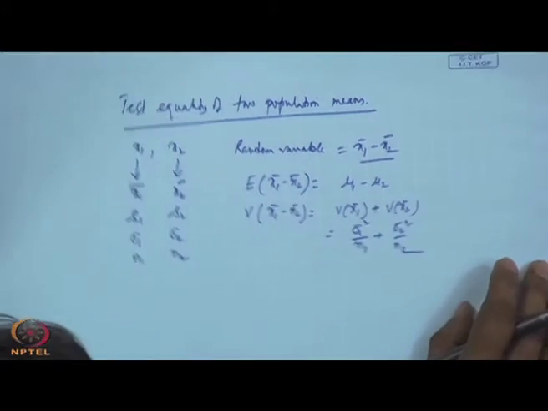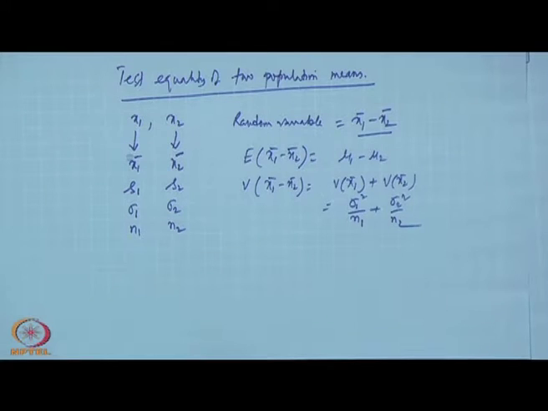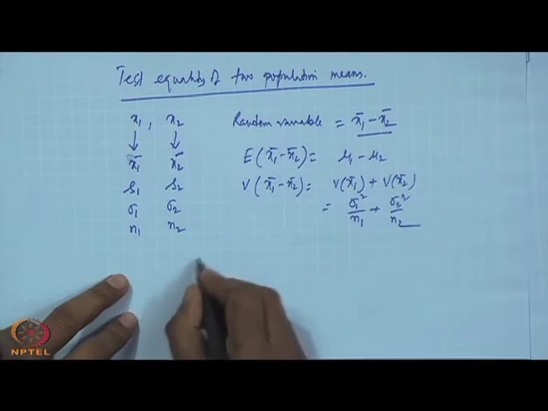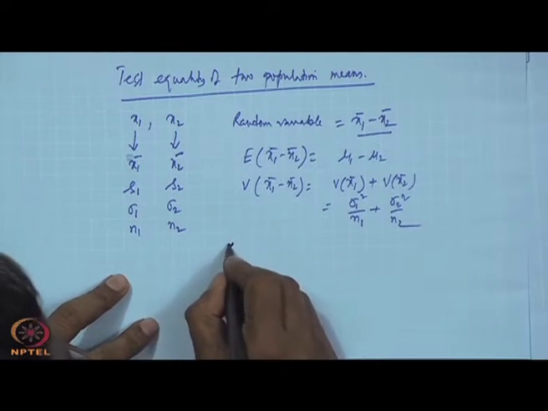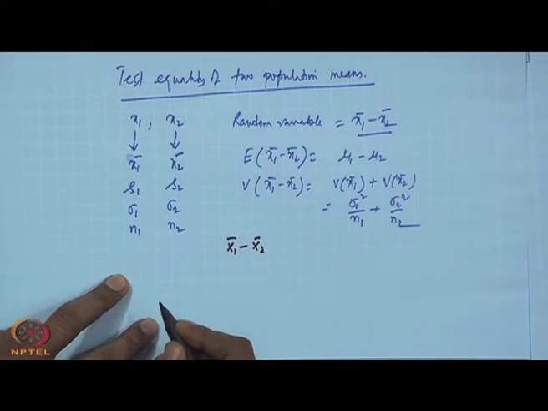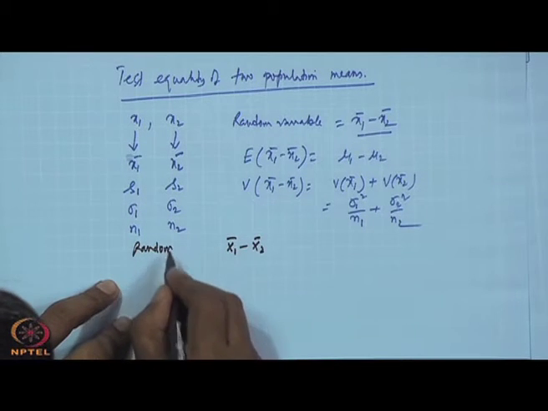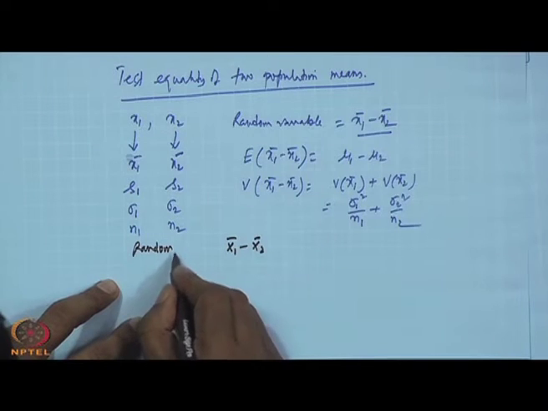What is the multivariate counterpart of this? Getting me? What will happen? Your random variable will be a random vector, x1 bar minus x2 bar. This is your random variable, this random vector.